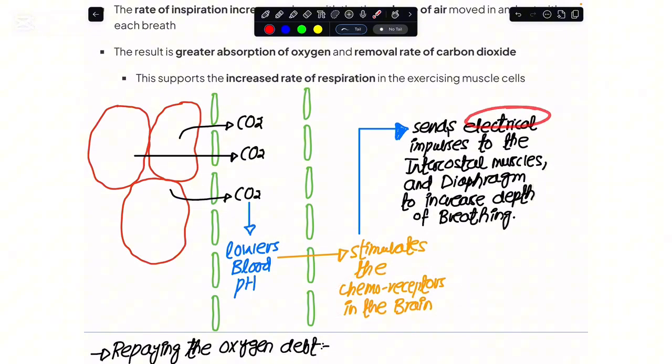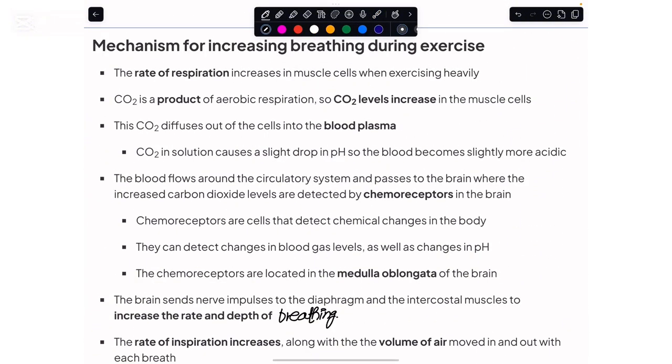would send electrical impulses to the intercostal muscles between the ribs, and would also cause the diaphragm to contract, and in that way we would be increasing the depth of breathing, and that would fulfill the extra need of oxygen gas that my body cells or the muscle tissues would be requiring at that time. So now, for the mechanism that I have told you in the diagram, let us look at its description: when the rate of respiration increases in the muscle tissues during the exercise, more CO2 would be produced and released or diffused into the